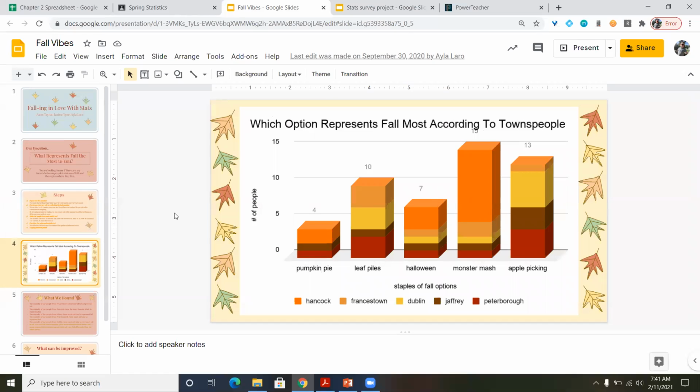This was the graphic that they chose to do. So they chose a bar graph, but as you can see, there are several options in Google Sheets of how to do bar graphs. This one represented all 5 towns that they had surveyed. So of the people that liked pumpkin pie, I can see that there was 1 from Peterborough, 1 from Jaffrey, and it's like 2 from Hancock, since the total was 4. So this was just a breakdown of how many people said pumpkin pie and where they came from. So they're able to show the totals that they were looking at and where the responses came from.